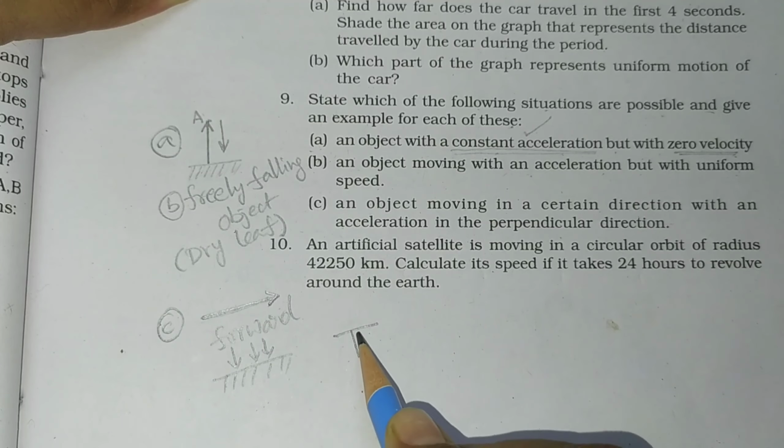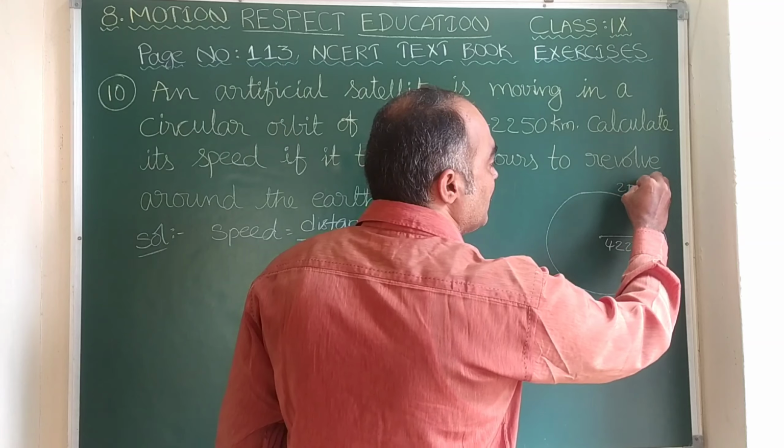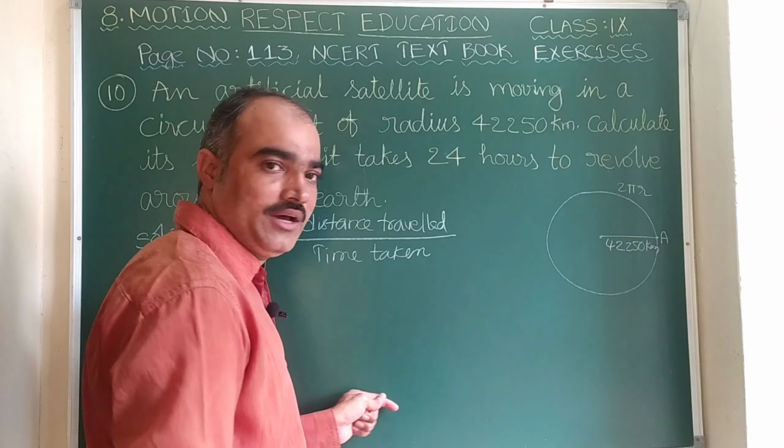For example, here let us take the starting position as A. Again we need to find the distance travelled by it to complete a round, means again to reach A. As this path is circular, the distance is nothing but the circumference of the circle. Circumference of the circle formula is 2 pi r.